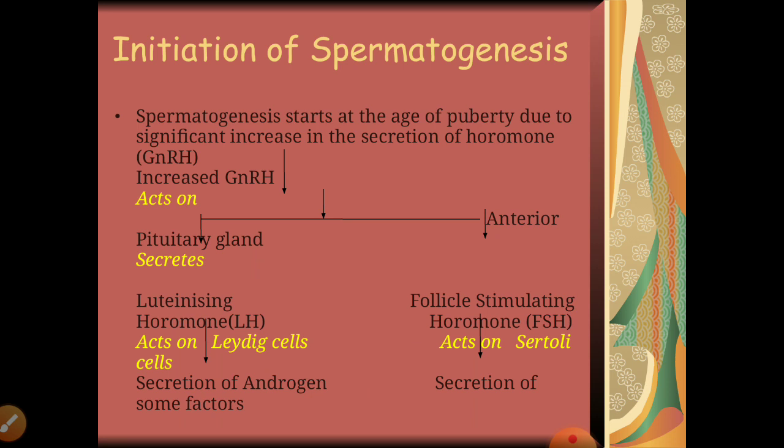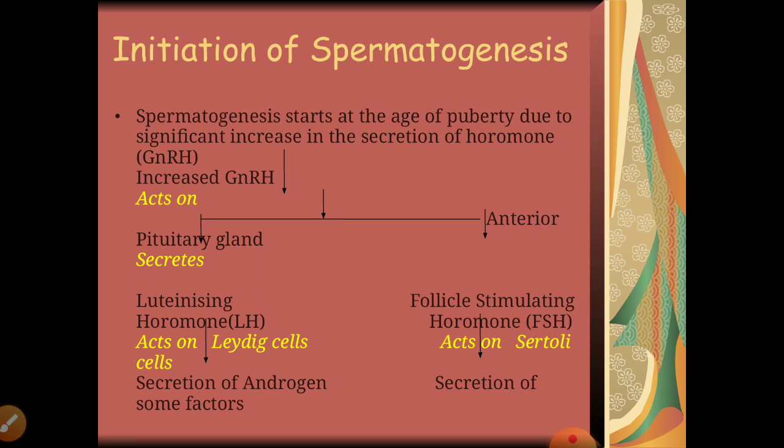We will discuss it later on, but I'm giving you a little bit of information: initiation of spermatogenesis starts at the age of puberty in males, and it is only because of the secretion of a hormone, that is GnRH. I hope you can recall that GnRH is gonadotrophin releasing hormone, which is released from the hypothalamus, and it further helps in initiating this process. And how it is initiated, we will discuss later.